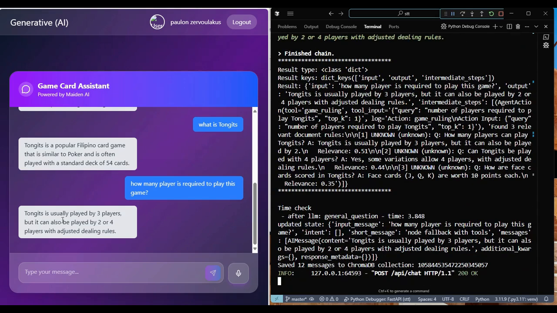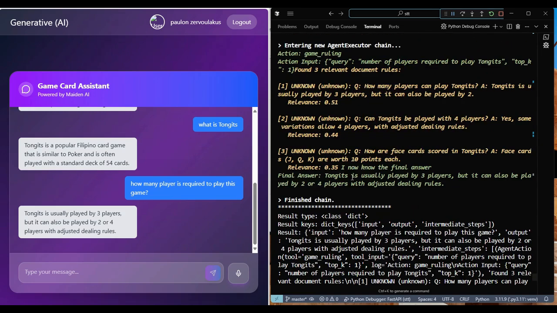So we asked how many players are required to play the game. This is the time when the AI started to use tool calling. The tool searches for relevant information using RAG from our vector database and retrieves the top three most relevant results based on the question.